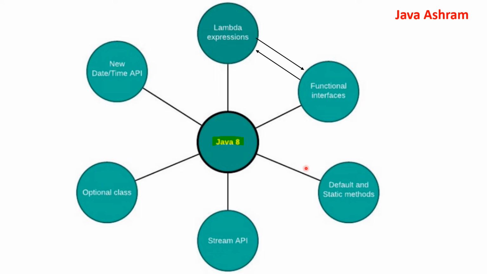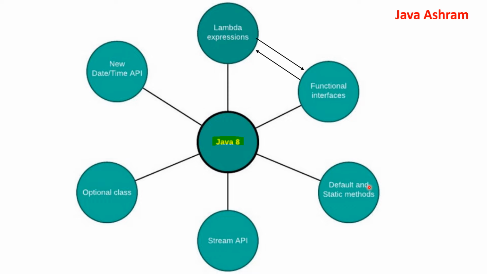So I have tried to cover all the important features that have been introduced in Java 8. So this is the lambda expression. Basically, it is used for pointing. With the help of lambda expression and the functional interface, we'll be writing the code over here. A functional interface is a type of interface which contains only one single abstract method.